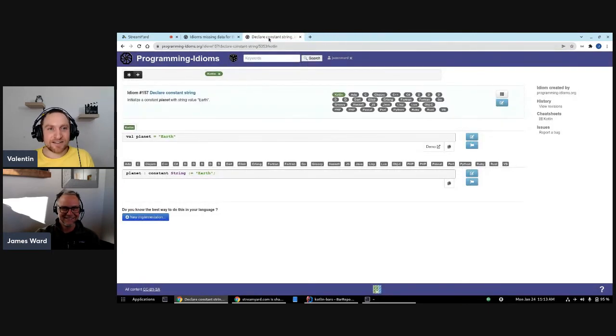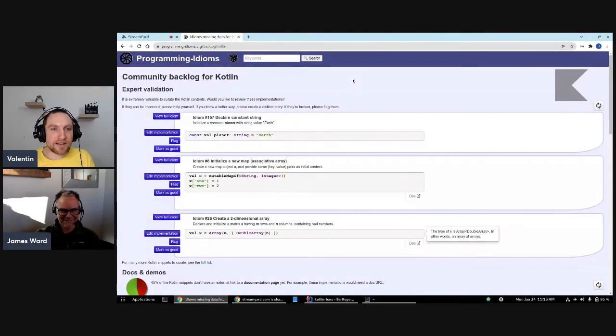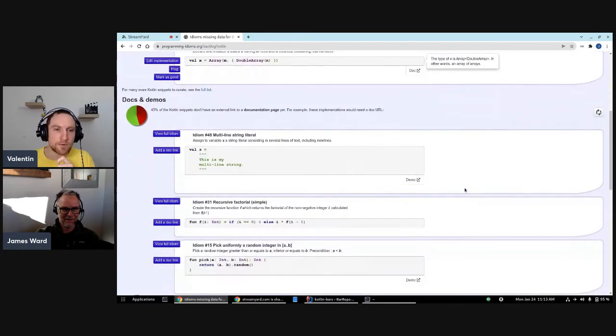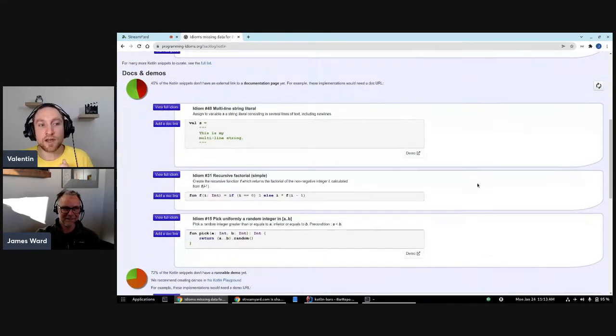Love it. So if you scroll down a little bit in the community backlog page, just scroll down a little bit more. So docs and demo. Here are examples of existing Kotlin contributions which are missing a documentation link. Here we have 3 of them, but we'll just tackle one for now.